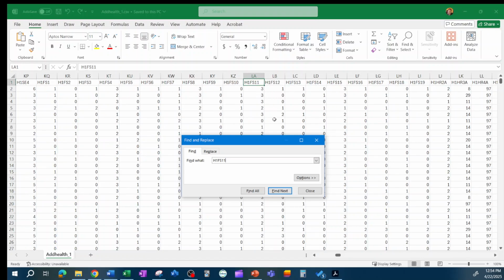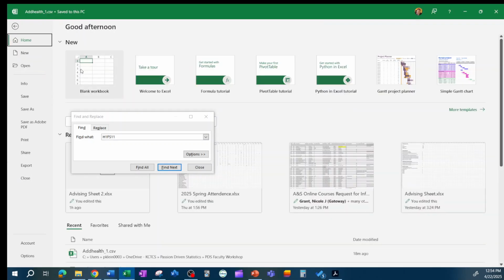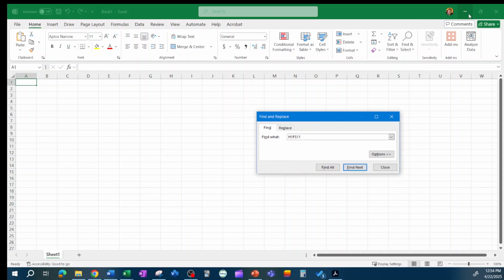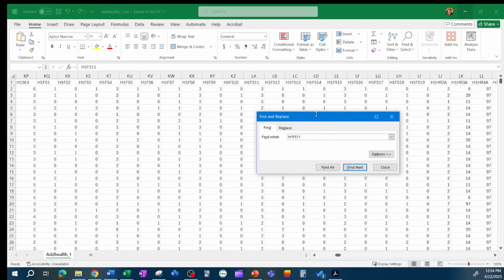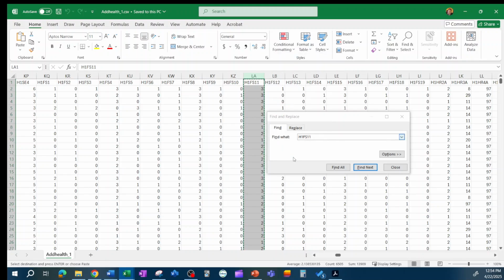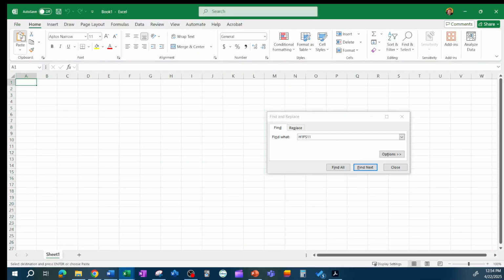There it is. Okay, so there's that column of data. Let's get a new file here, do a new blank workbook. And I'm going to copy this and put it in to this file.